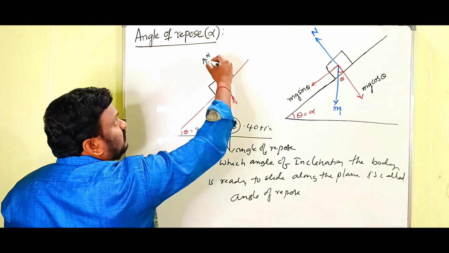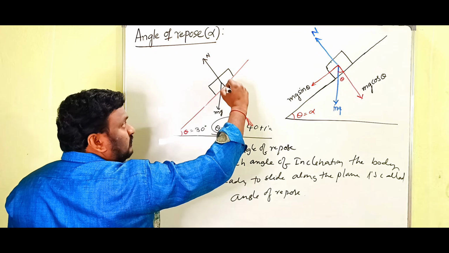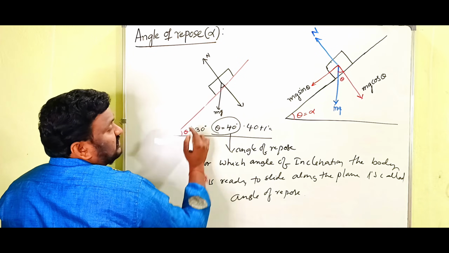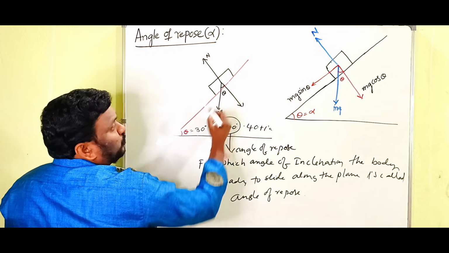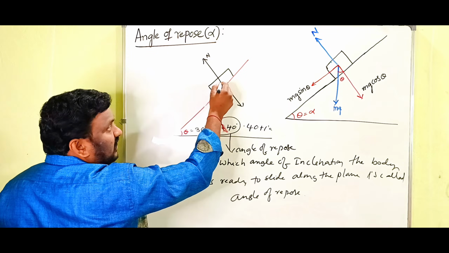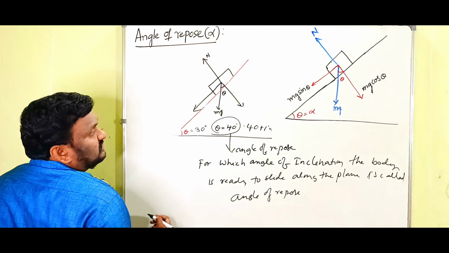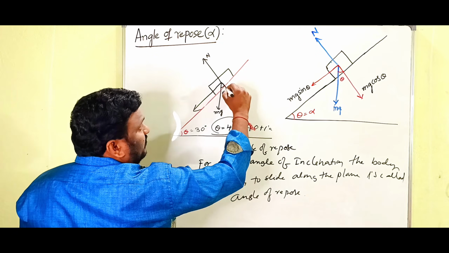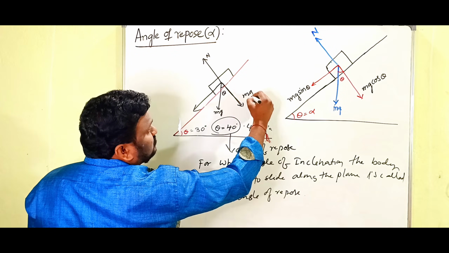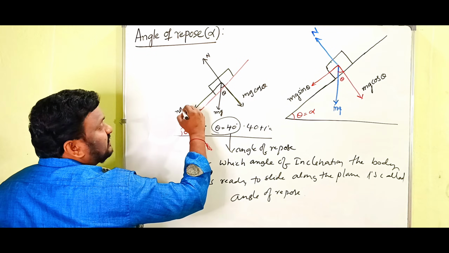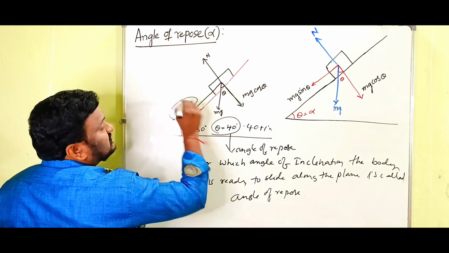Now here, this is the weight vector mg, which should be divided into two components. One is along the plane downwards and one is vertically downwards. The vertical component is mg cos theta, and the one along the plane is mg sin theta.